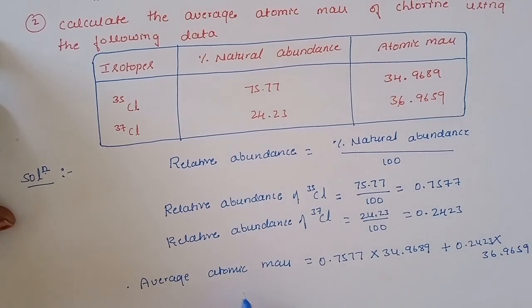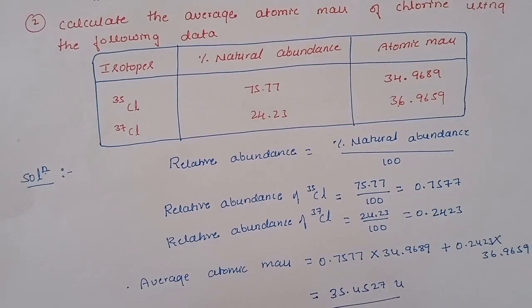On calculating this, we get the average atomic mass, 35.4527 unified mass. This is the way of calculating the average atomic mass if they give the natural abundance instead of the relative abundance.